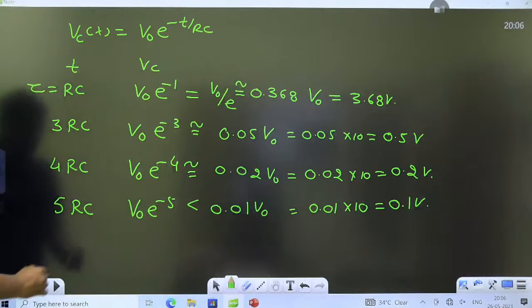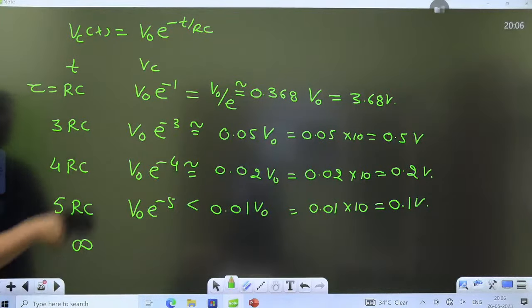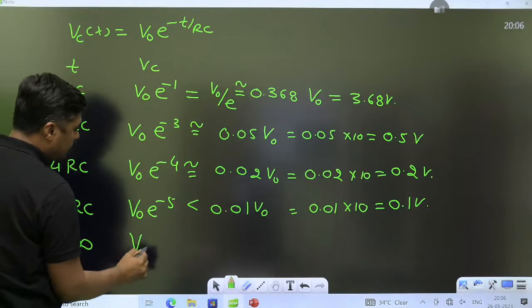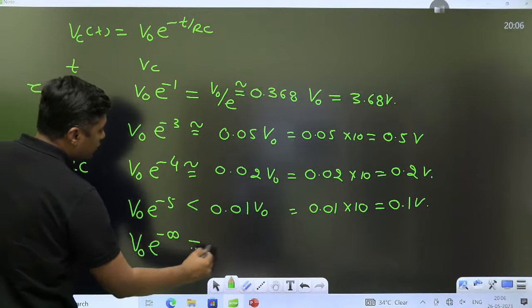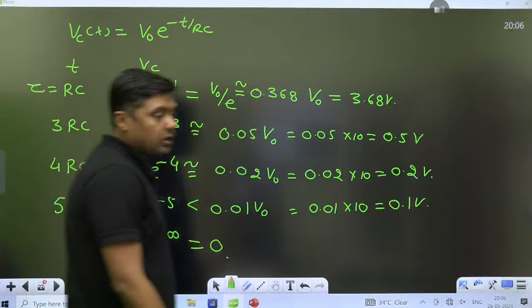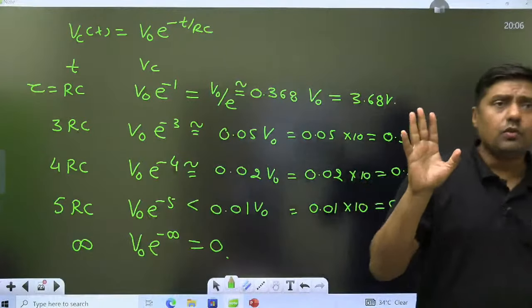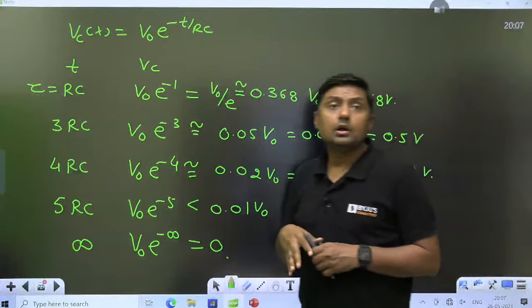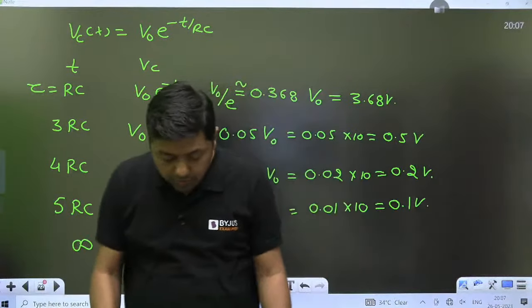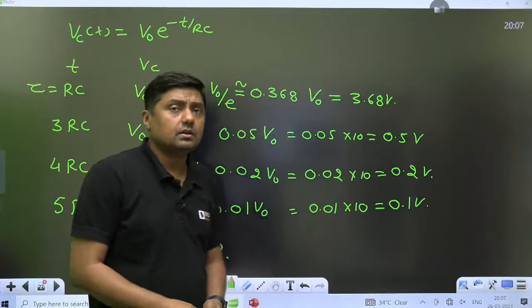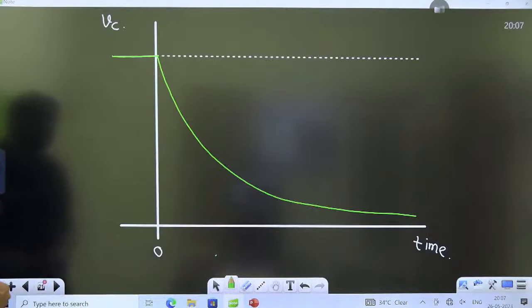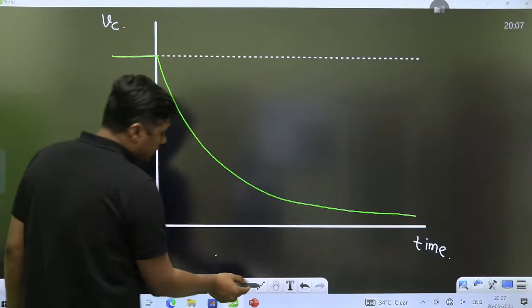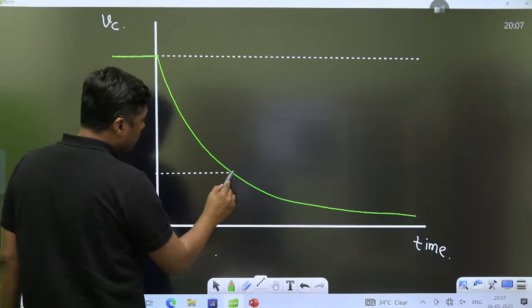When we put t equal to infinity, e raised to power minus infinity is nothing but 0. So the capacitor will take infinite time for complete discharging, but we can't wait up to infinite time. So that is the curve. In one time constant, it will discharge up to 36%.